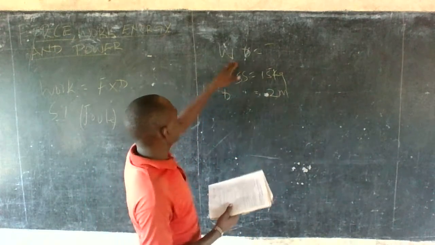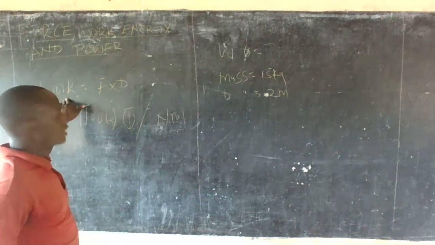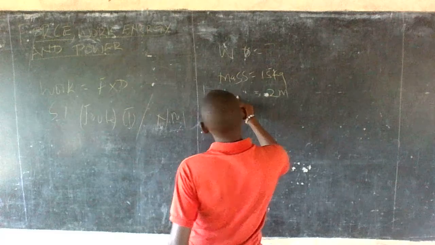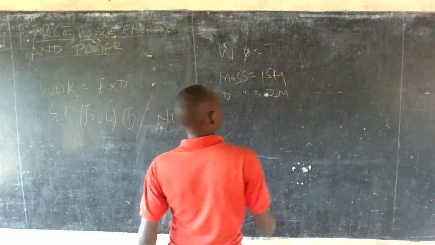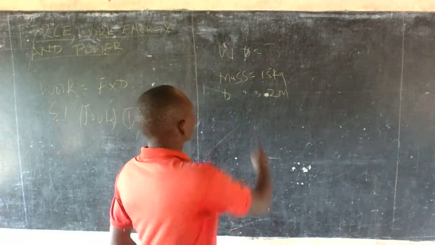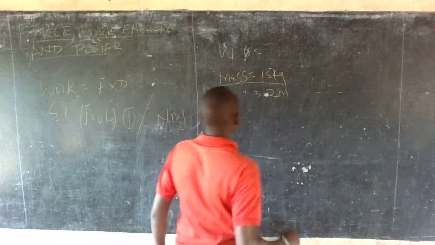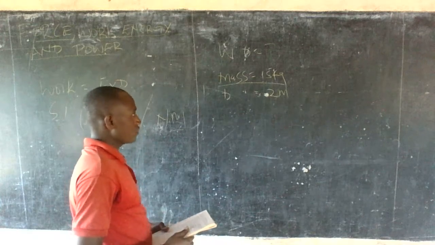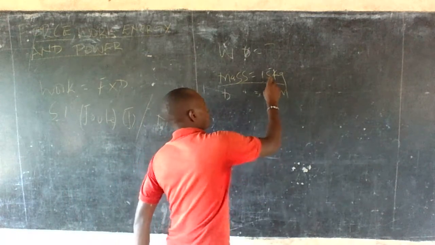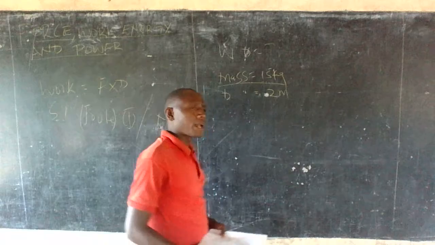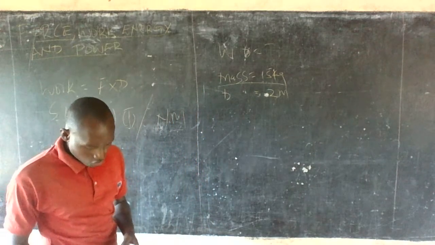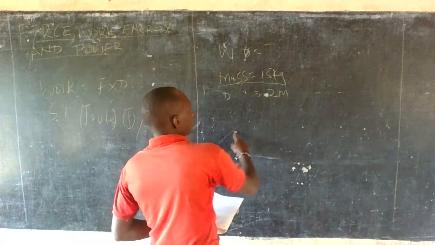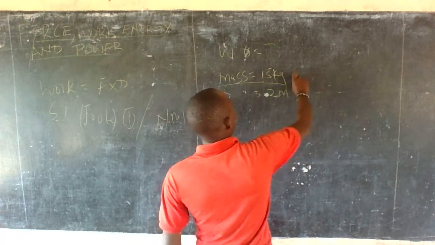To calculate the work done, work done is given by force times distance. You have the mass, but you don't have the force. So you have to convert this mass to a force by multiplying by the gravitational force.